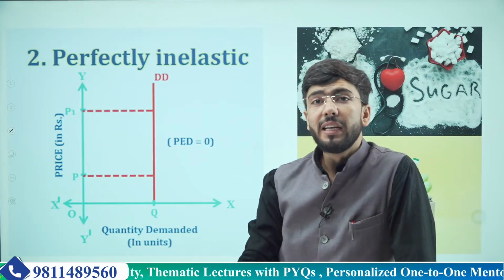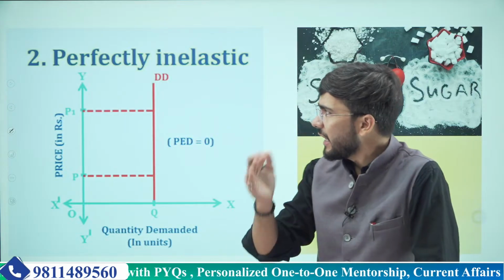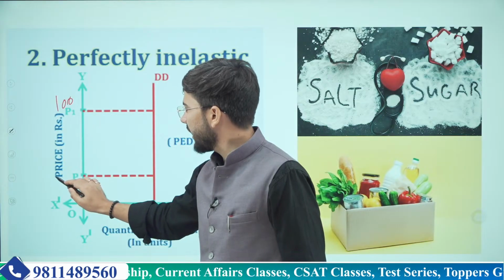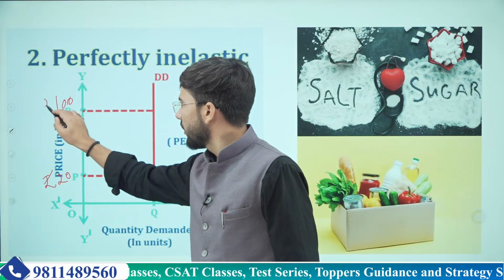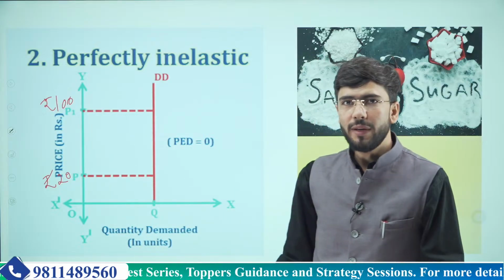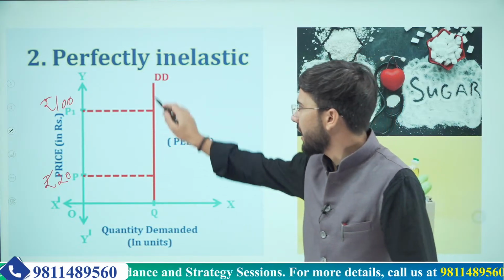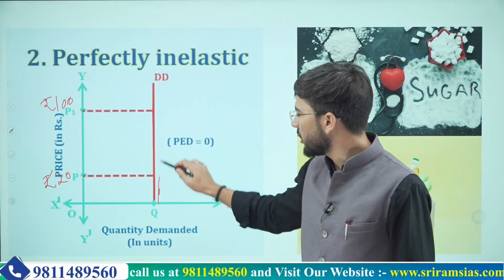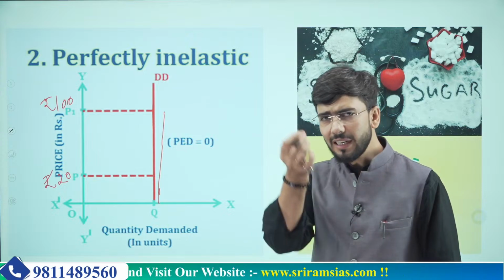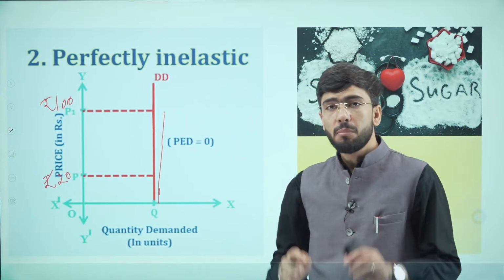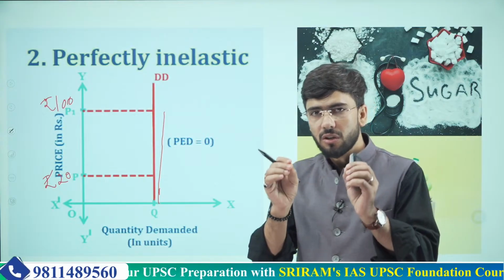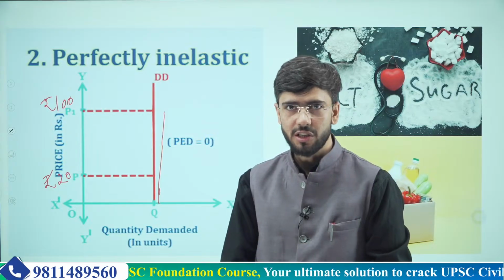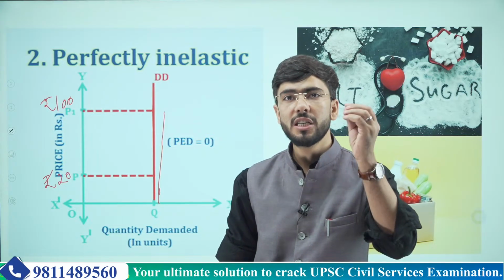Next is perfectly inelastic demand. Now perfectly inelastic demand is where, even if you drop the price from 100 rupees to 20 rupees, what will happen? The demand will remain constant. Demand will not change at all. It may change a little bit, that it may increase a bit, but not exactly that there will be an equal proportionate change in demand. No, the demand change is not as much as the price change.